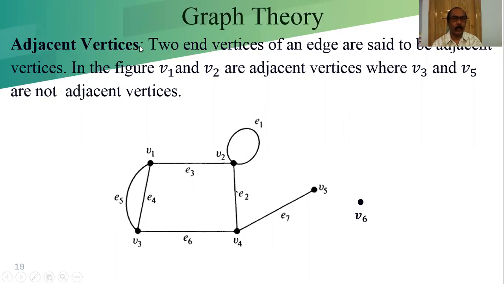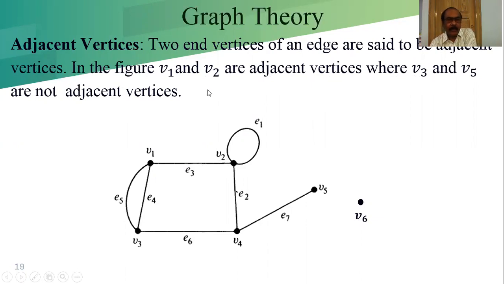Adjacent vertices: two end vertices of an edge are said to be adjacent vertices. In this figure, V1 and V2 are the end vertices of the edge E3. That's why V1 and V2 are adjacent with respect to the edge E3. In the figure, V1 and V2 are adjacent vertices, whereas V3 and V5 are not adjacent vertices.